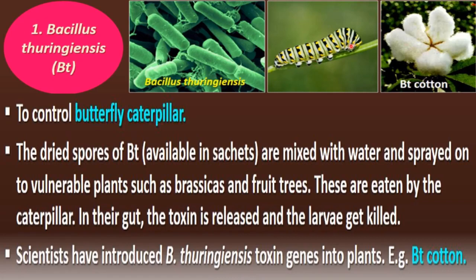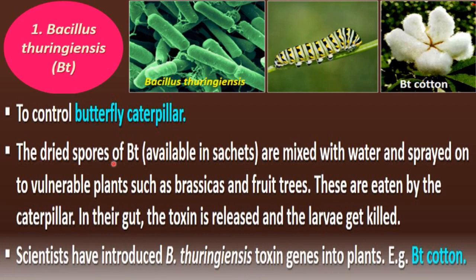This is butterfly caterpillar, and it usually damages the cotton crops. Due to this butterfly caterpillar, crop production of cotton decreases, right? So we need to control it, and to control this butterfly caterpillar, usually Bacillus thuringiensis is used, right?